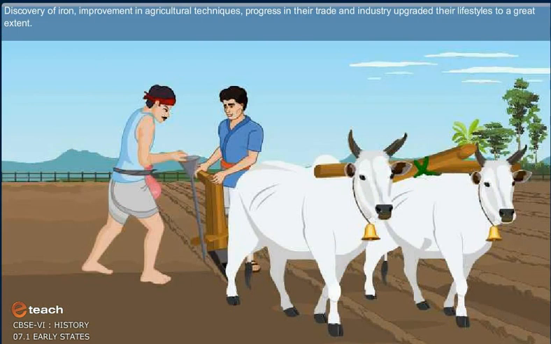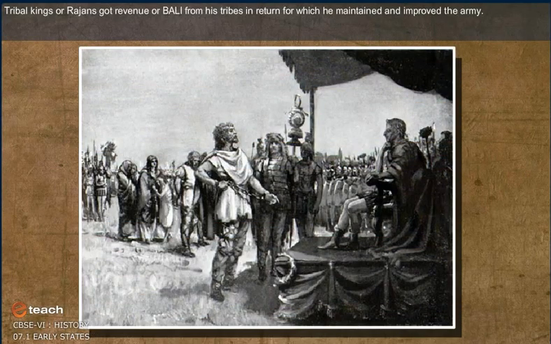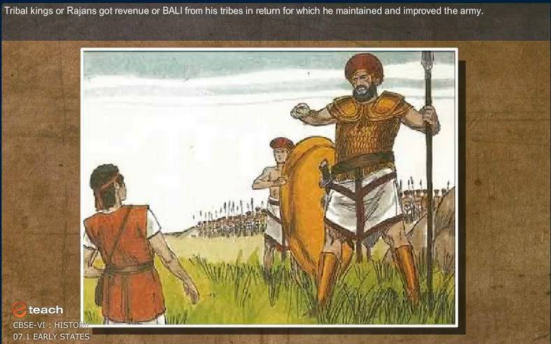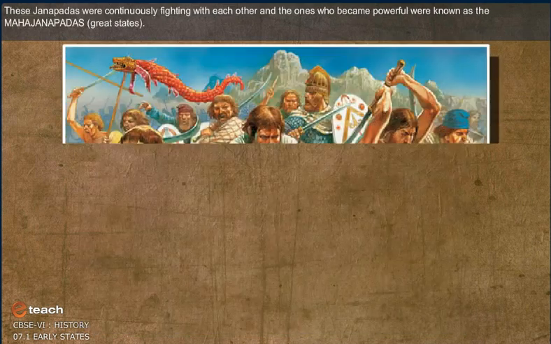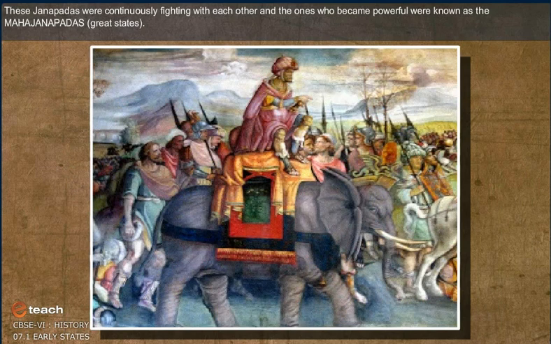Discovery of iron, improvement in agriculture techniques, and progress in trade and industry upgraded their lifestyle to a great extent. Tribal kings or Rajans got revenue or bali from their tribes, in return for which they maintained and improved the army. These Janapadas were continuously fighting with each other, and the ones who became powerful were known as Mahajanapadas or great states.